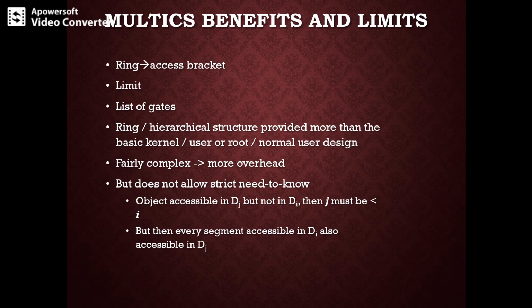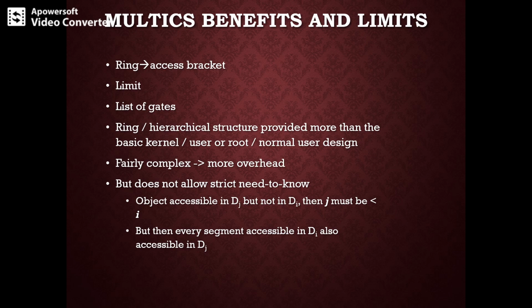For that we have 3 fields: access bracket, limit and list of gates, which are just a modification given to the ring field of the segment descriptor. The access bracket consists of a pair of integers, b1 and b2, wherein b1 is less than or equal to b2. The limit is an integer b3 such that b3 is greater than b2, so it's the highest limit. The third field included in the ring field is the list of gates, and this identifies the entry points at which the segments may be called.